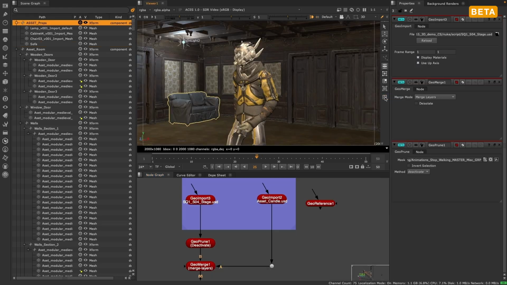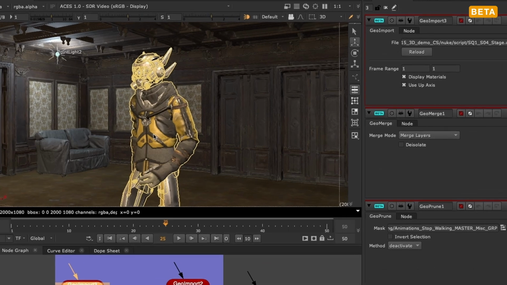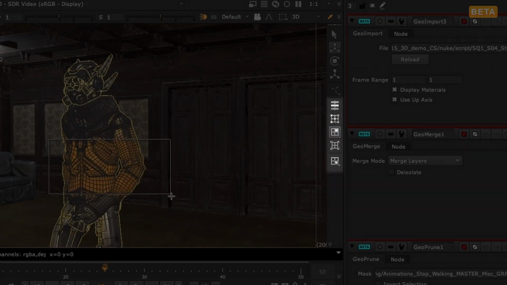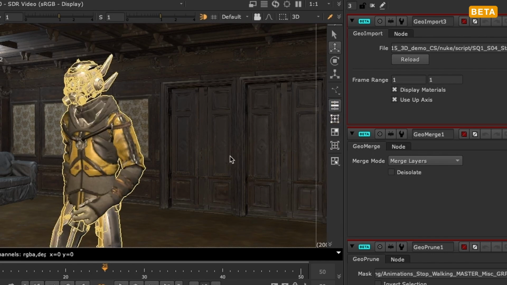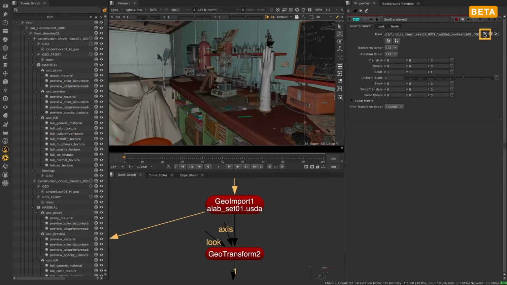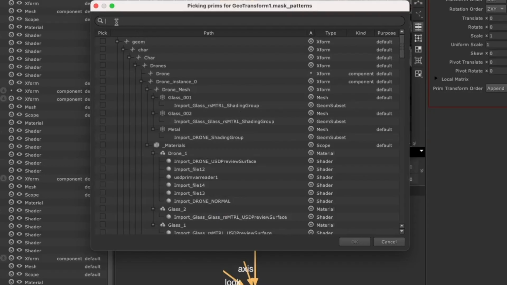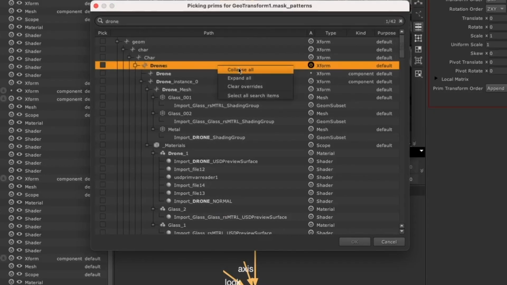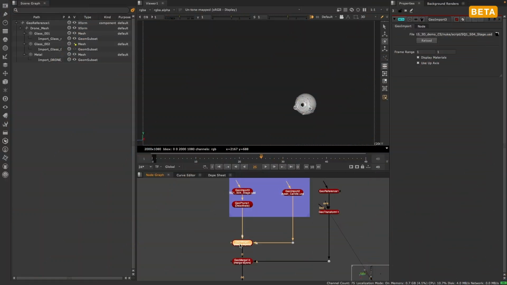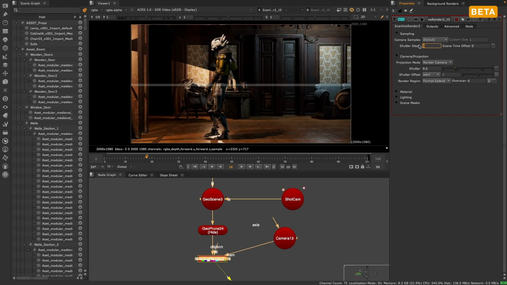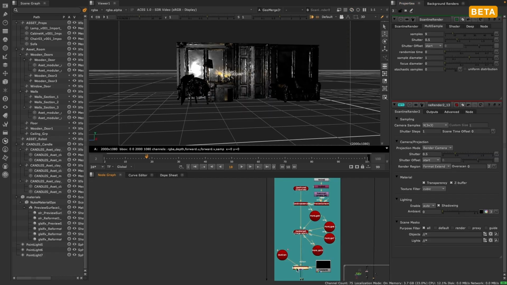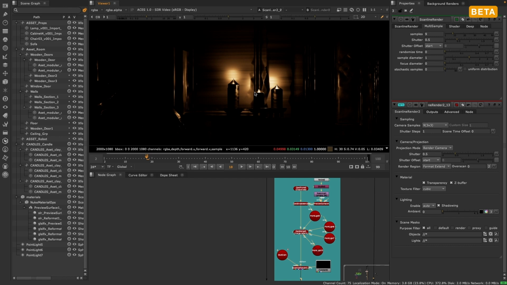To help with this, we have implemented a new dedicated 3D toolbar with new selection controls and 2-tier selections, allowing you to quickly focus on an object and select the faces or vertices within it. A new pop-up scene graph with support for filters makes finding exactly what you want in large stages even easier. The GeoMerge node has been updated to give greater control over how you manage your 3D stages, and the continued development of ScanlineRender2 brings a UI refresh that makes rendering workflows more intuitive and an architectural overhaul to support future ray trace rendering workflows.